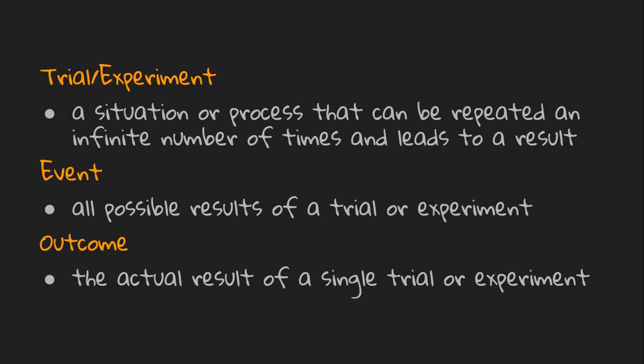A trial or experiment is a situation or process that can be repeated an infinite number of times and lead to a result. So my trial or experiment could be the act of rolling a die or tossing a coin. The event refers to all the possible results of a trial or experiment. So if I were to toss a coin, one possible event would be that it would land on heads. The only other possible event is that it would land on tails.